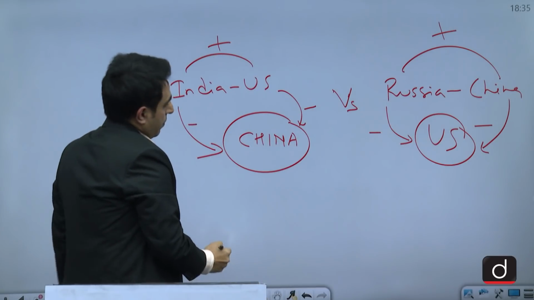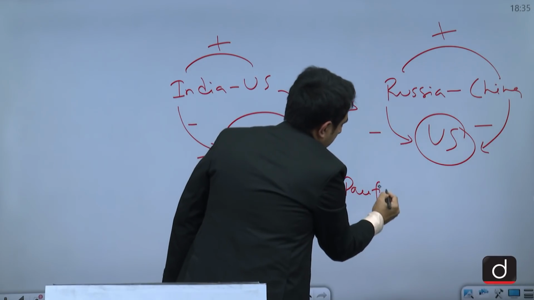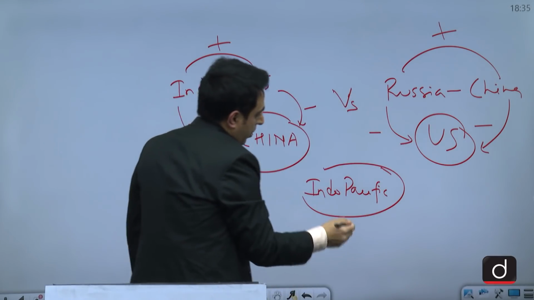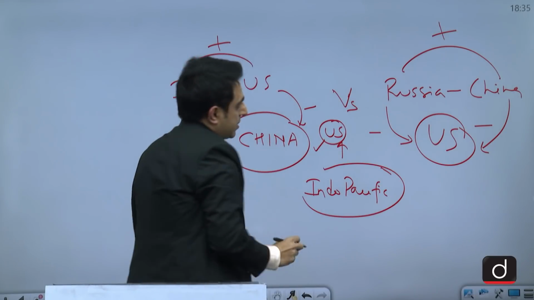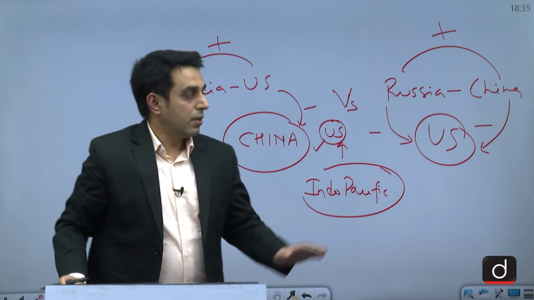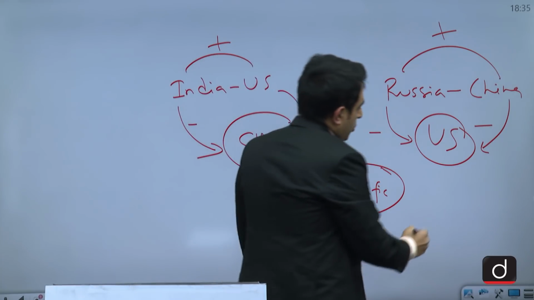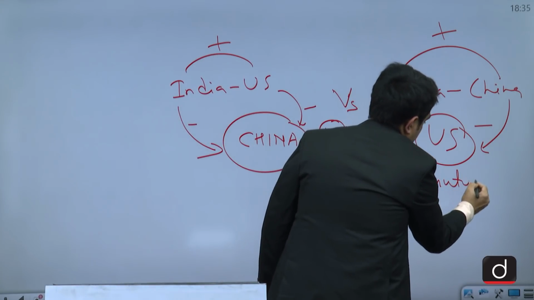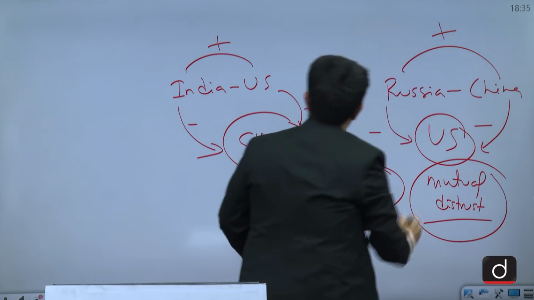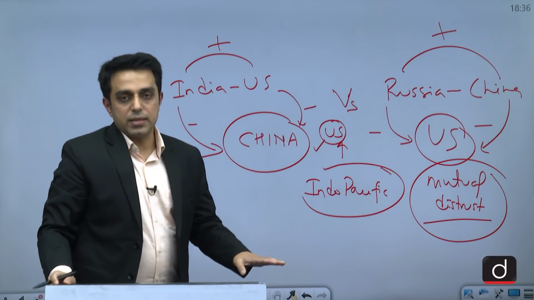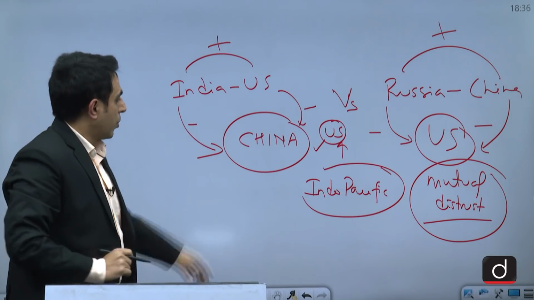So that is why when it comes to the Indo-Pacific or stability of the Indo-Pacific, India's defense deals with the US gain more prominence as compared to India-Russia defense deals, because Russia and China are enjoying a very cozy relationship, and that is based on mutual distrust of the US. So this also we can highlight: when we talk about the Indo-Pacific region and stability in it, obviously the India-US defense relationship is more important.